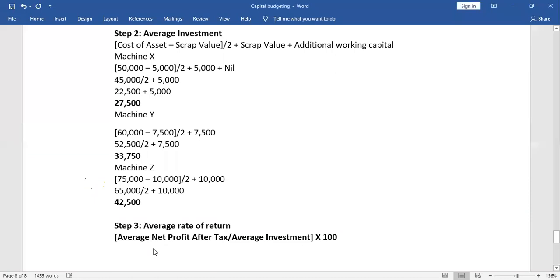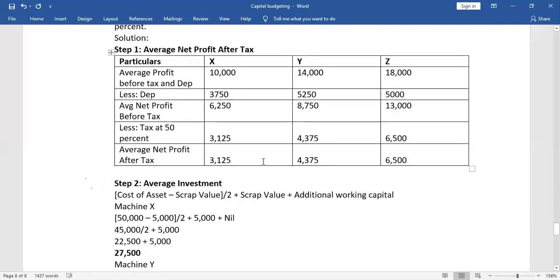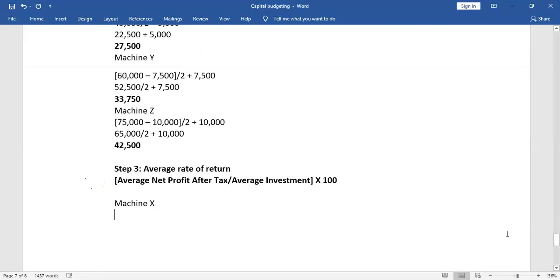So now what we will do? Now we will write down machine X. What is the average net profit after tax? 3125. So I will write, open the bracket, 3125 divide by the average investment, 27,500.